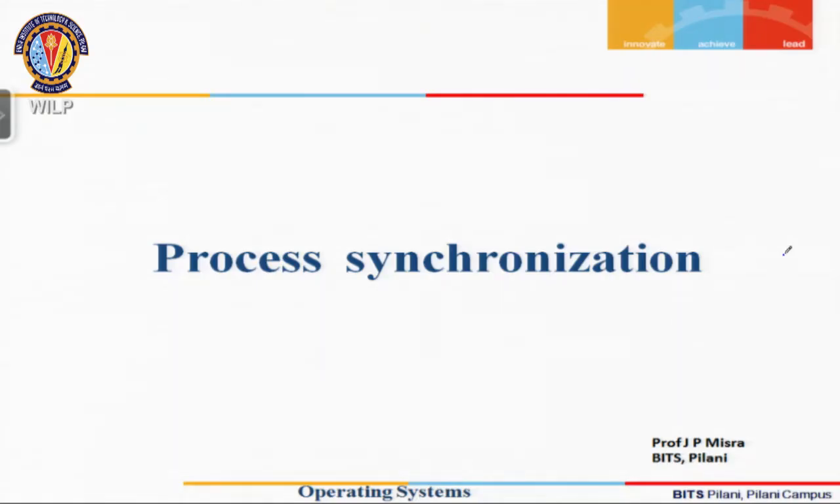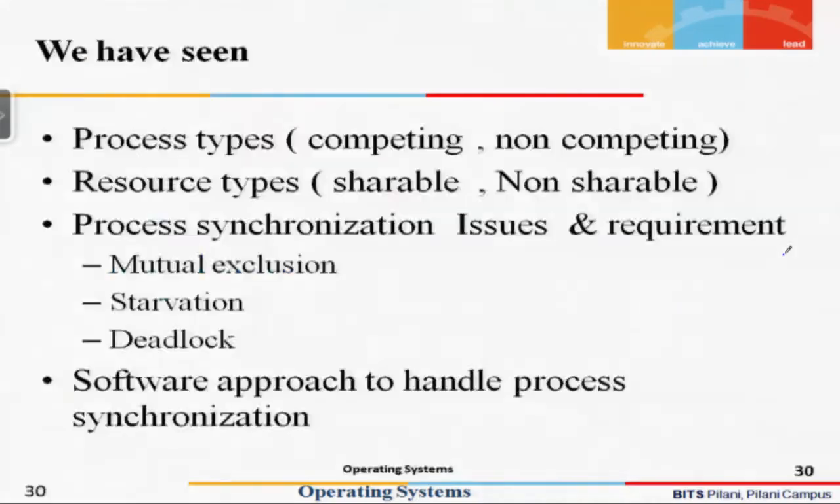Welcome to the second session on process synchronization. Till now what we have seen is process types. We have seen that processes could be competing processes or non-competing processes. Then we had seen various types of resources which a system would have. So resources can broadly be classified as a shareable resource or a non-shareable resource.